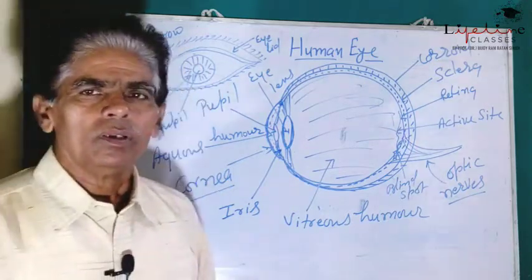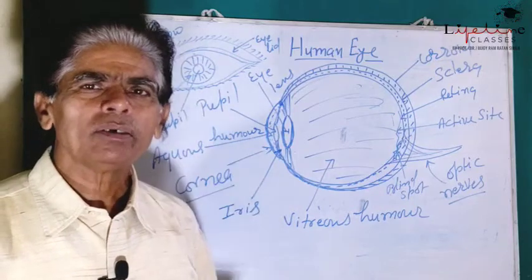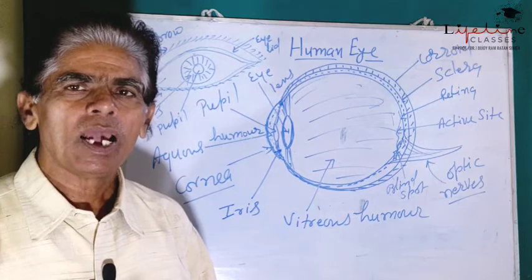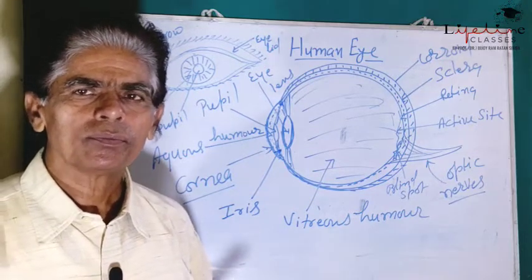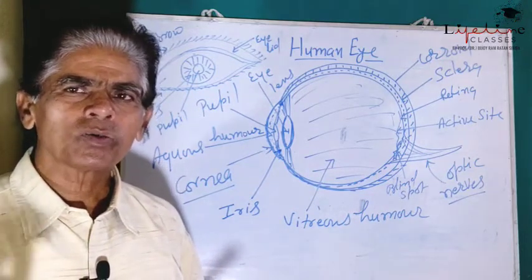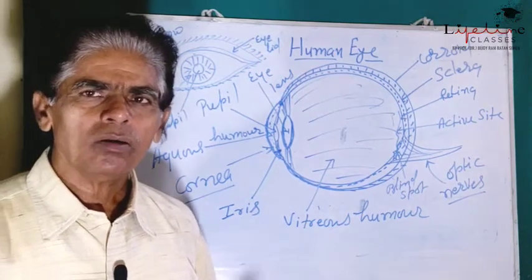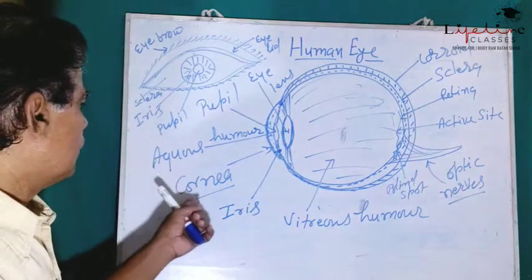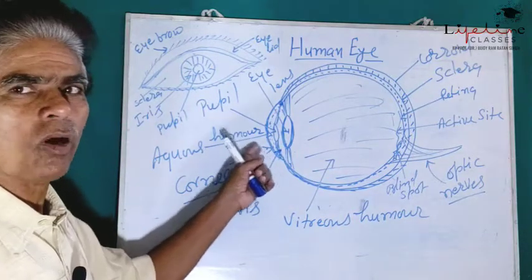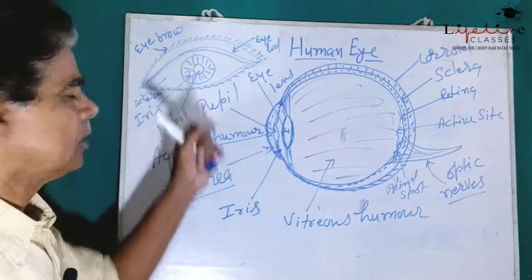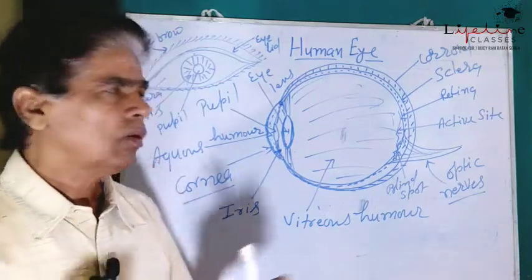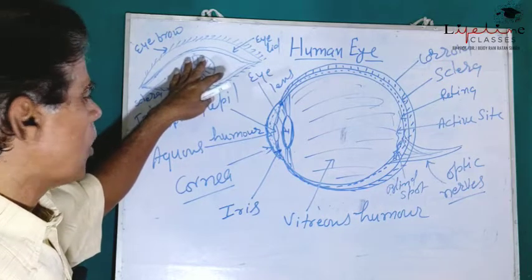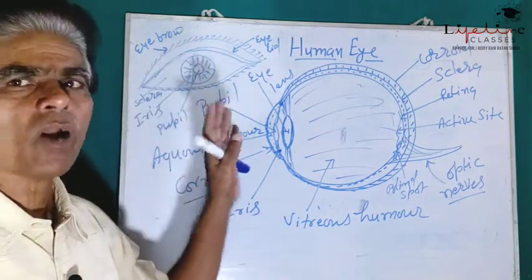Now the black part of the eyes is composed of actually two things. The outermost covering is called cornea. So this is cornea, which is not observed from outside because it is transparent.